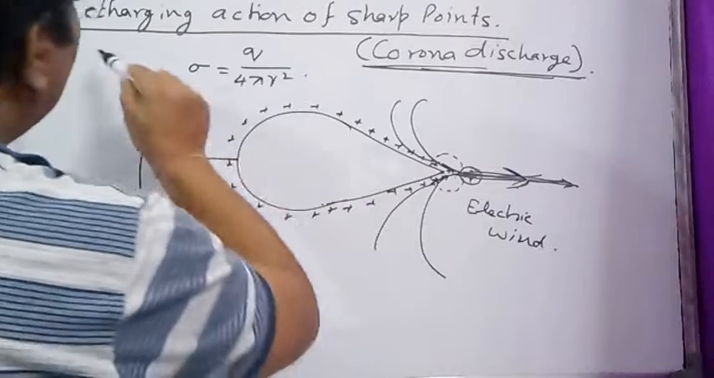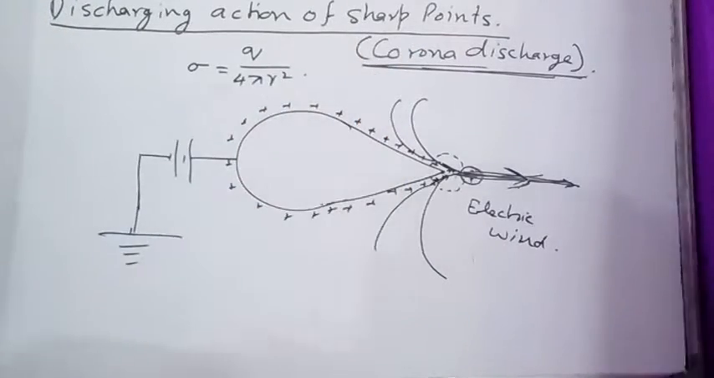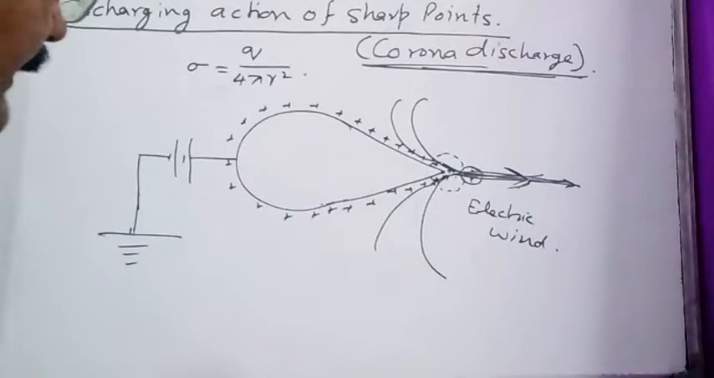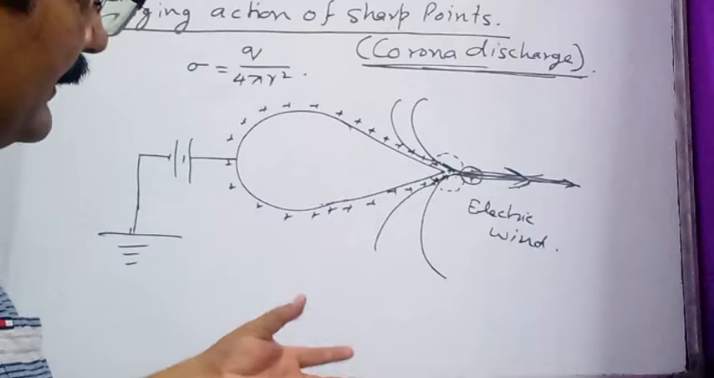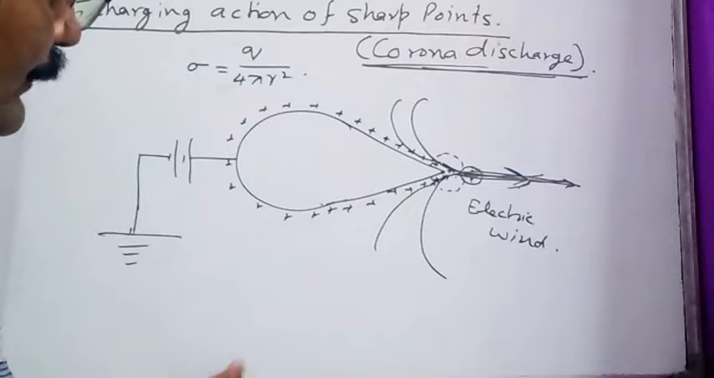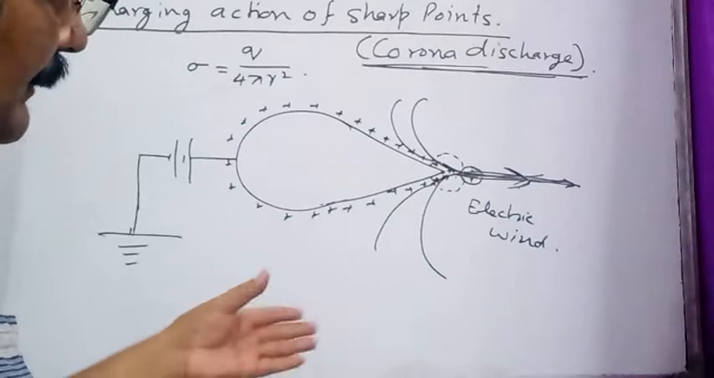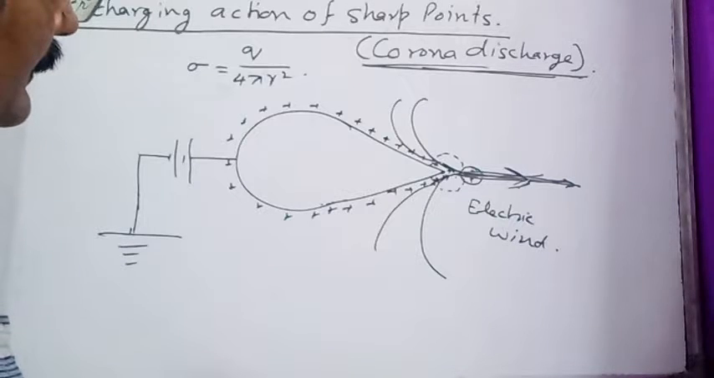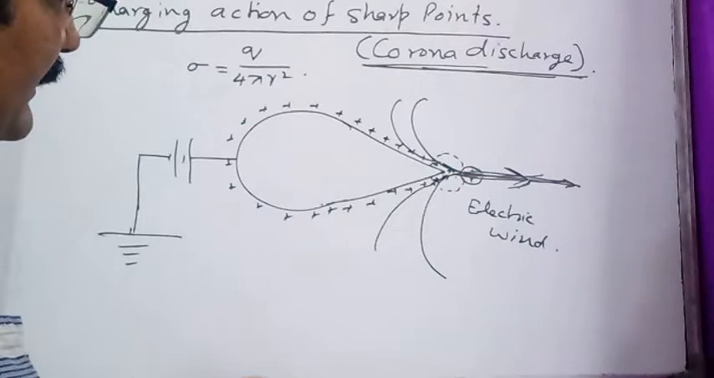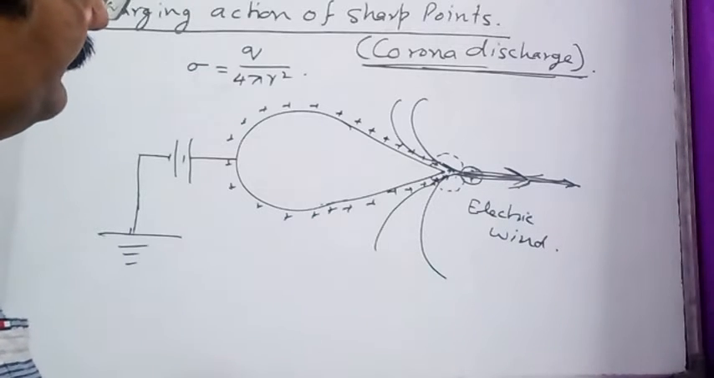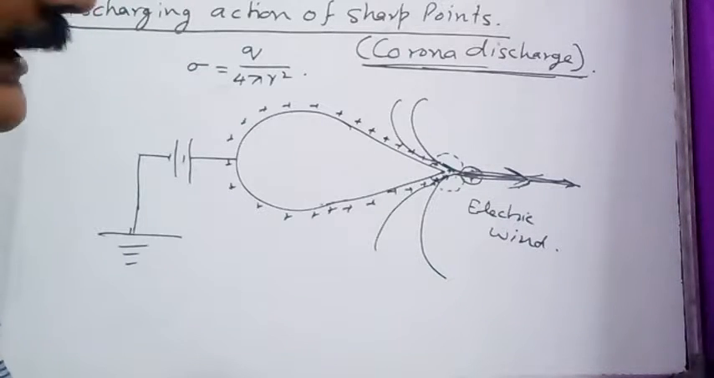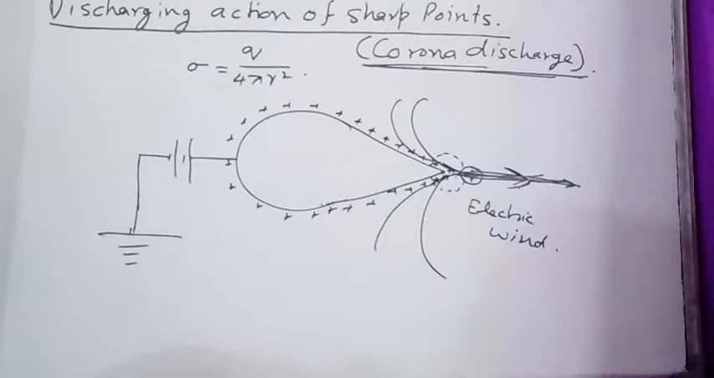This action is called discharging action of the sharp points, and it has very important application in designing of a device that is not in your syllabus directly in CBSE syllabus. Few years back it was removed from the syllabus, but how it works and how this device is designed, you should know. The name of that device is Van de Graaff generator. So we are going to see what is Van de Graaff generator and how it works.